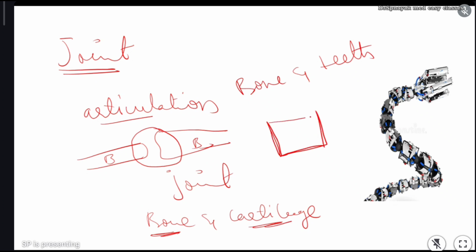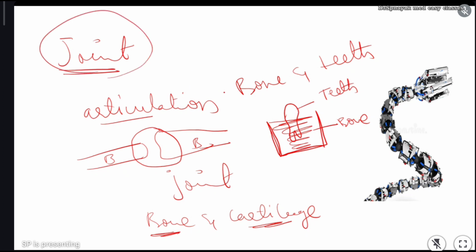In the mandible we have bone, and the roots of the teeth are inserted into the bone. So this connection between teeth and bone is also considered a joint. So let me summarize. Joint is the articulation or junction between bone to bone, bone to cartilage, and bone to teeth.